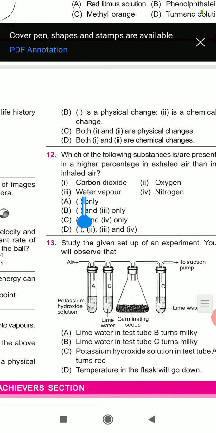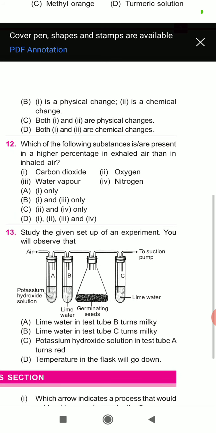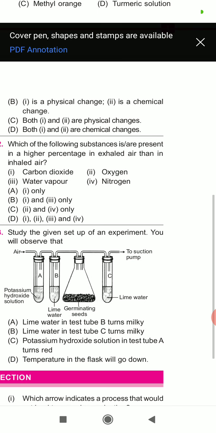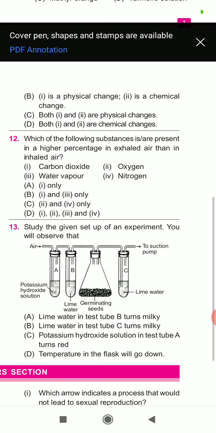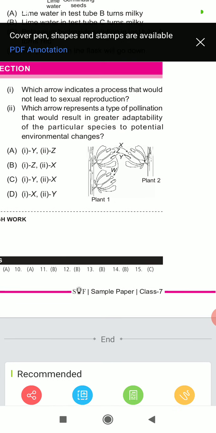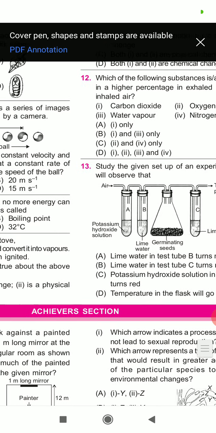So let's come to the next question. Which of the following substances are present in a higher percentage in exhaled air than in inhaled air? So pause the video and find the answer. Okay, so the correct answer is B, carbon dioxide and water vapor. So the last question is number 13.